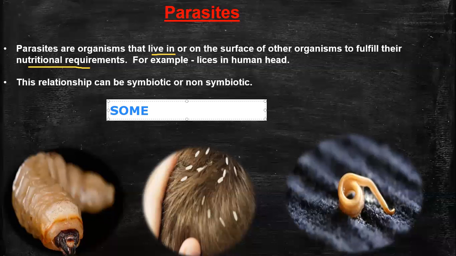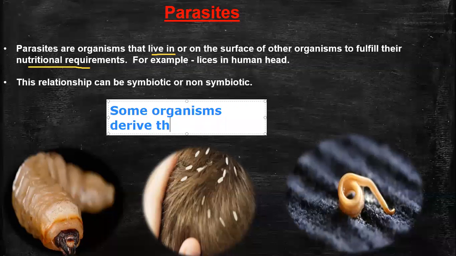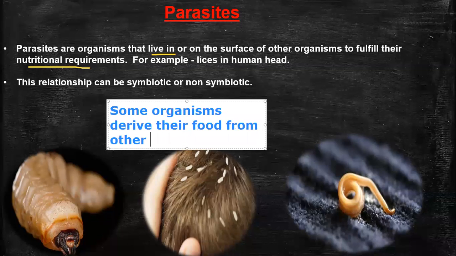Some organisms derive their food from other organisms.